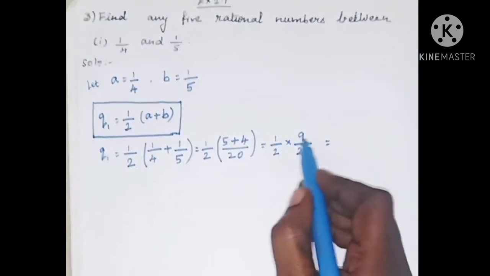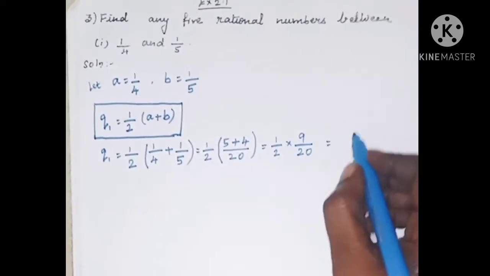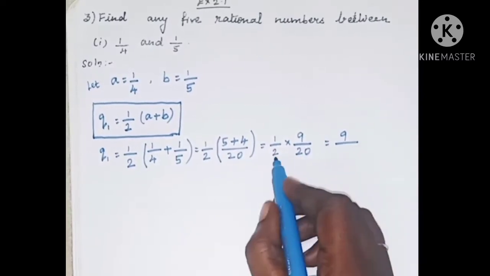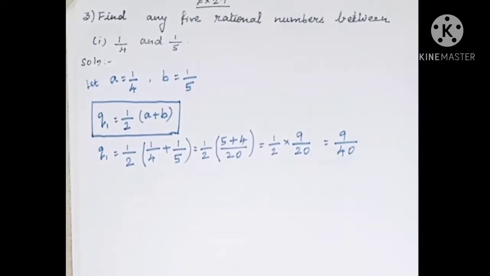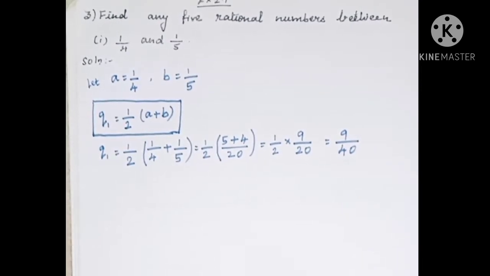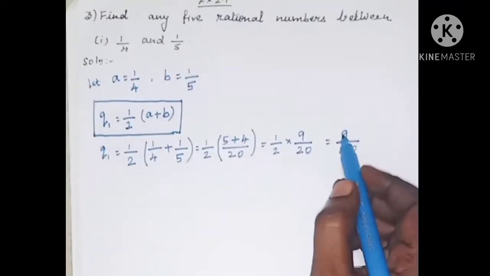Multiplying the numerators, we get 1 nine is 9, and multiplying the denominators, 2 into 20 is equal to 40. So now we found the first rational number Q1. Q1 is equal to 9 by 40. We identified the first rational number.